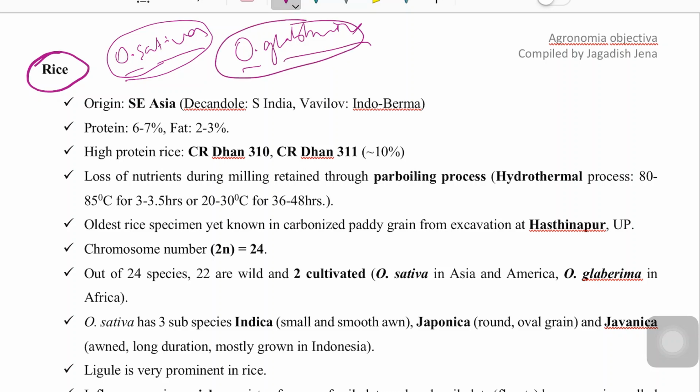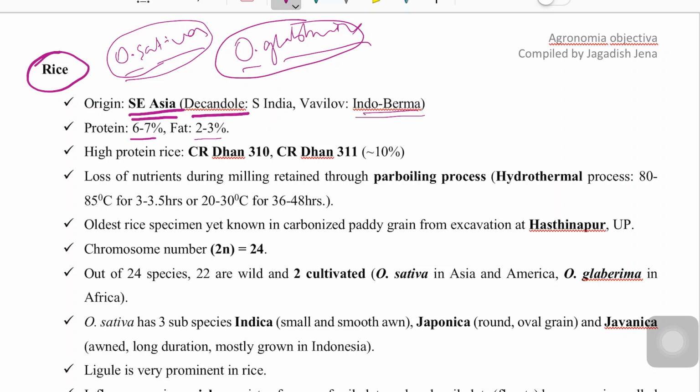So that's about its origin. Rice originated in Southeast Asia, according to De Candolle, and Vavilov stated that rice originated from Indo-Burma. The protein content of rice varies from 6 to 7%, and fat content 2 to 3%.